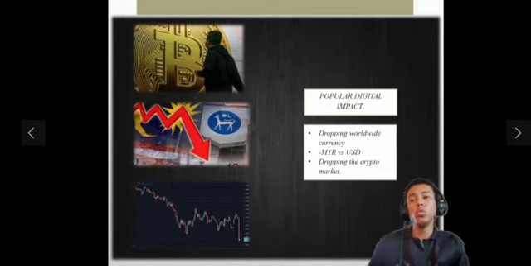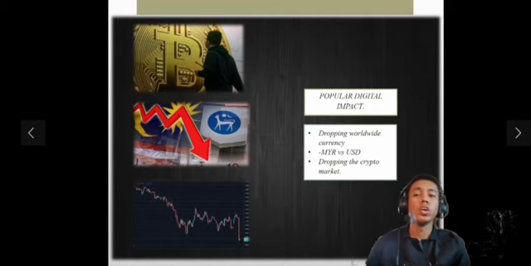And 4.2, the most popular digital impact. The inflation has dropped the worldwide currency. For example, the Malaysian ringgit versus the US dollar opens sometimes low and sometimes high. It also drops the crypto market. That was a piece of fact from the worldwide inflation. So we cannot avoid being hit by inflation around the world. We have to find a solution to reduce inflation for our country, society, and economy.